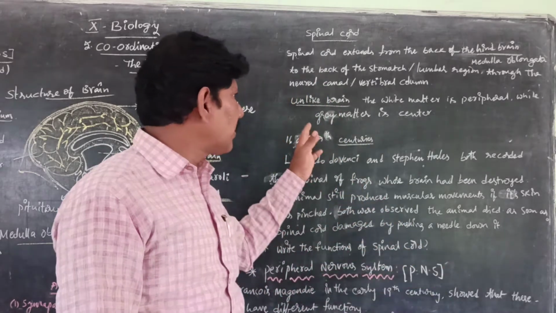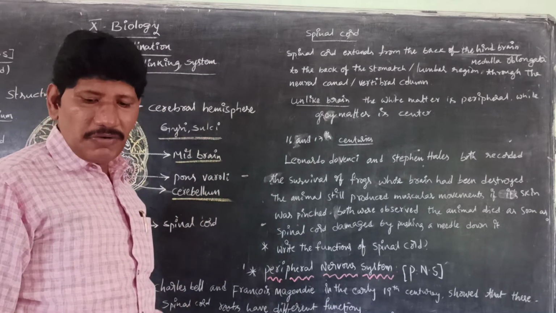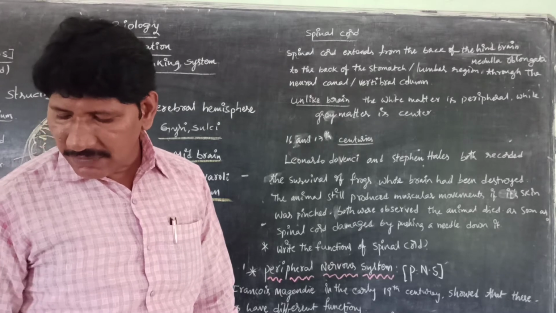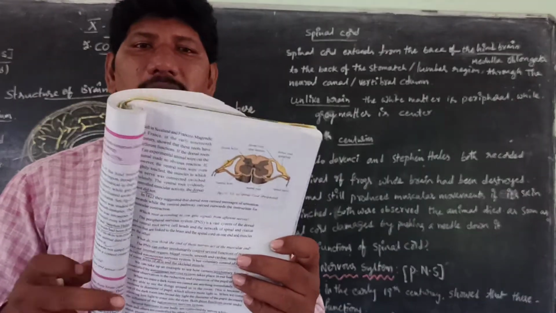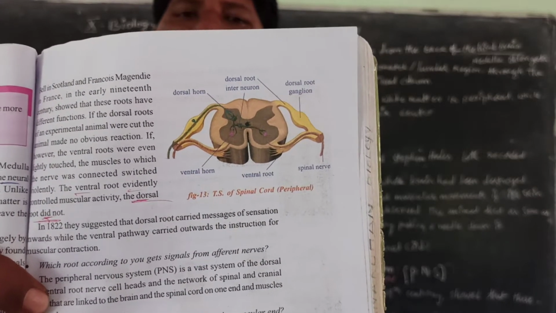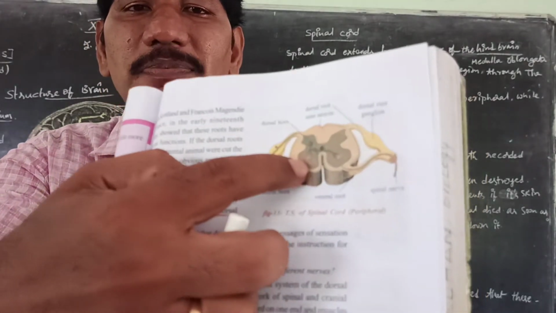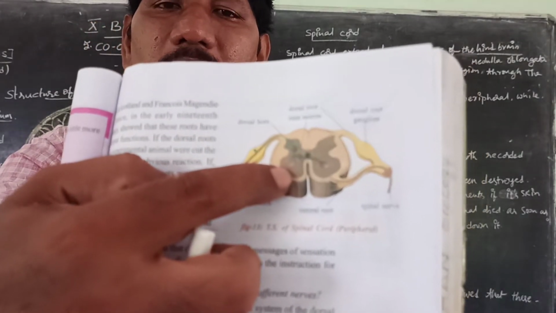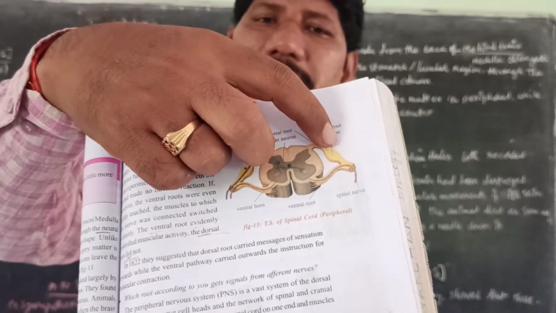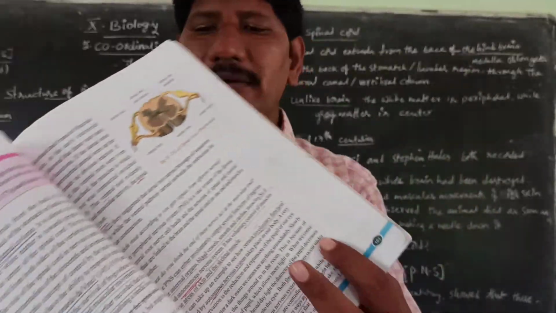Is it clear? Next. Unlike the brain, the spinal cord has a difference. When we move to the structure of the spinal cord, see here in this picture, you have to notice the two different colors. One is grey, the second one is white. The grey color is present in the center part, whereas the white matter is present on the peripheral side, meaning the outside portion.